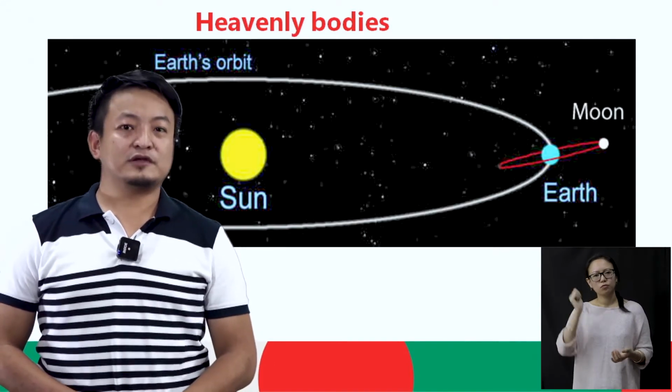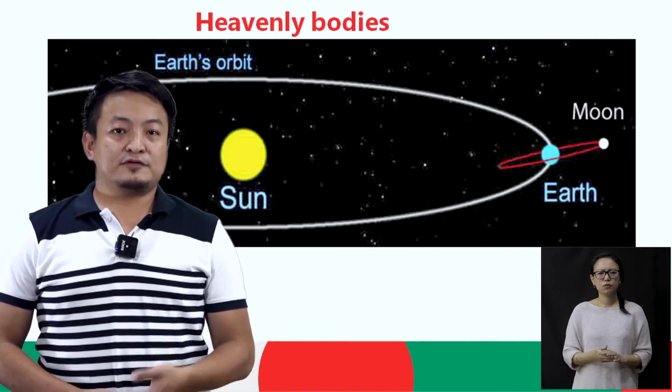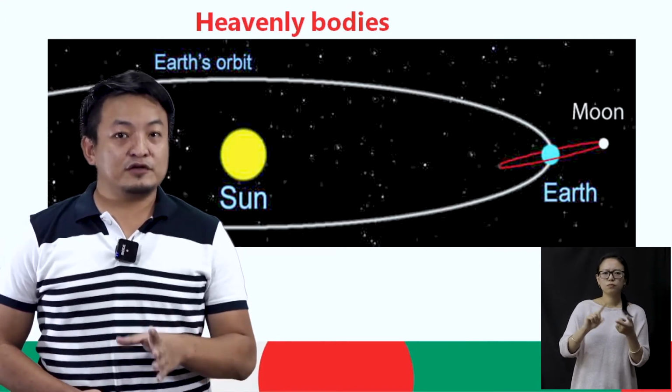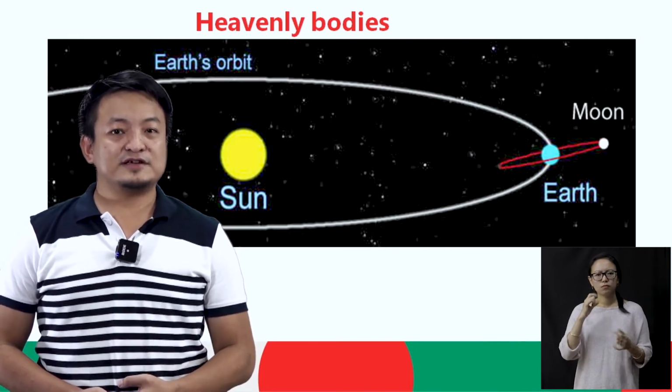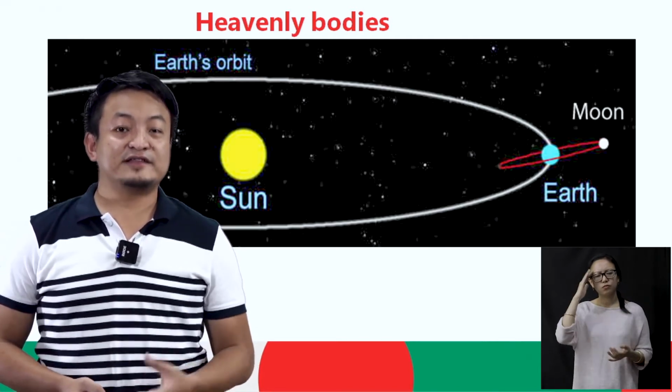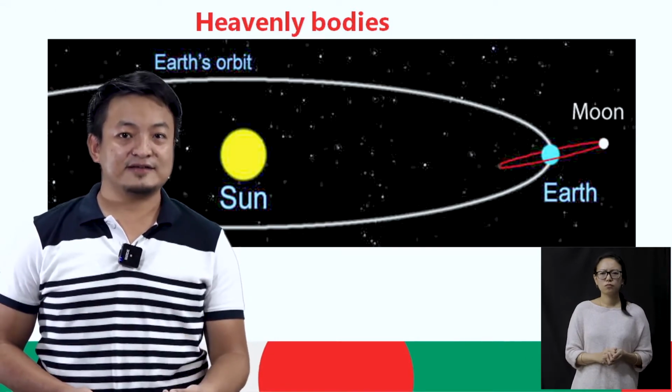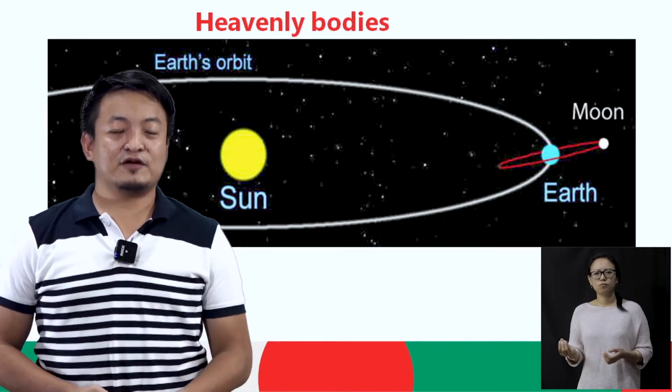We are going to learn about rotation and revolution of the earth, as well as discuss the day and the night. Okay, so are you all ready?